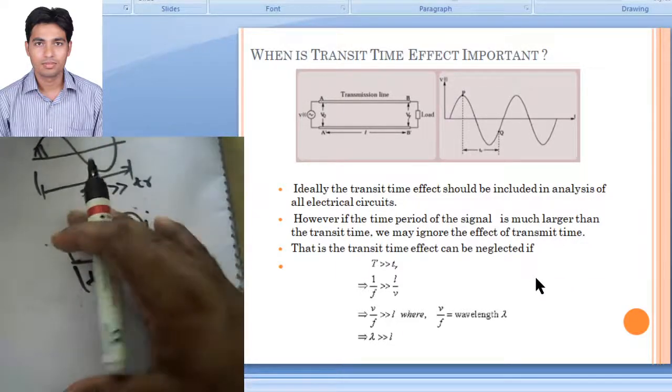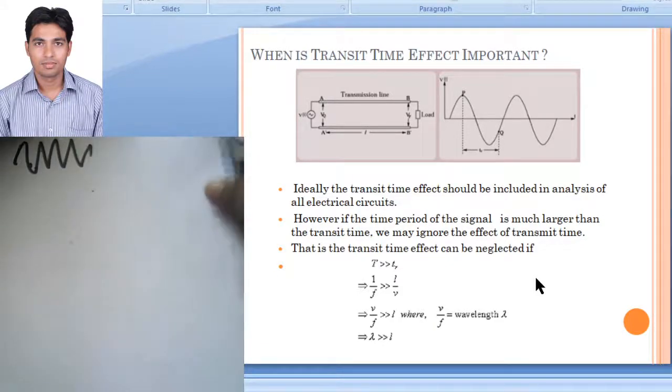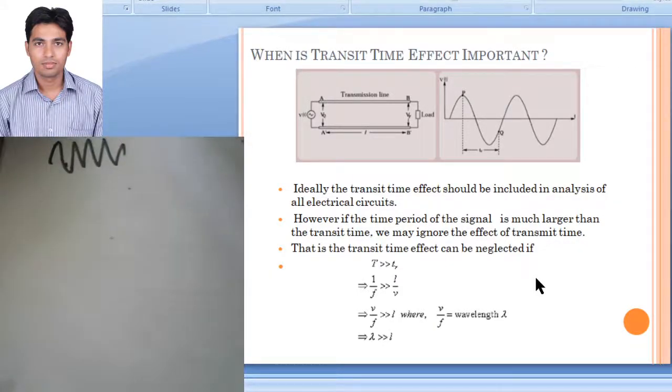But if t is greater than tr, so t is very large, it means the wavelength is very large. Now t is given by 1 upon f, and tr we have seen earlier will be length upon velocity, so l by v. Rearranging, this will be v by f greater than l. Now v by f, or you can say c by f, is equal to lambda.